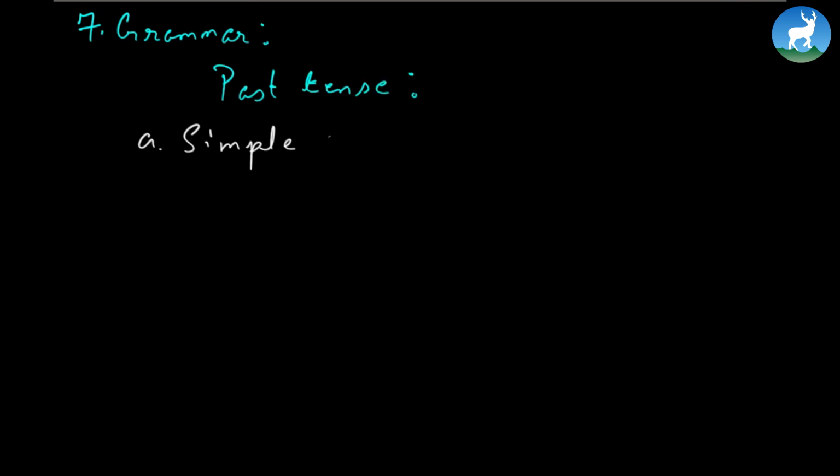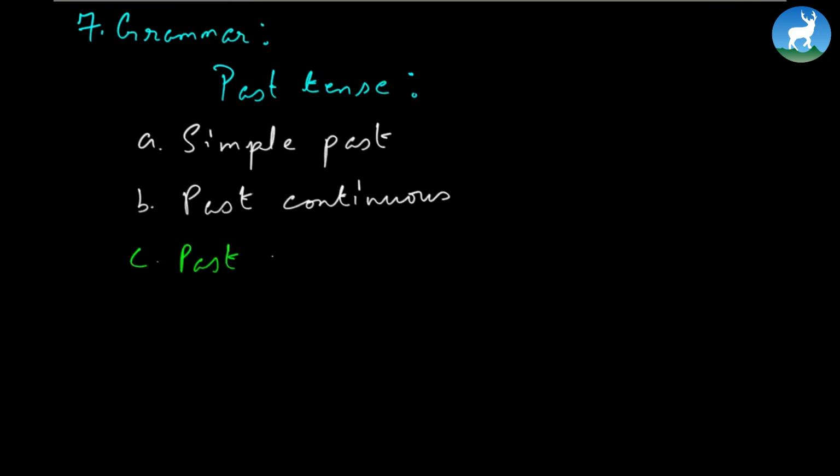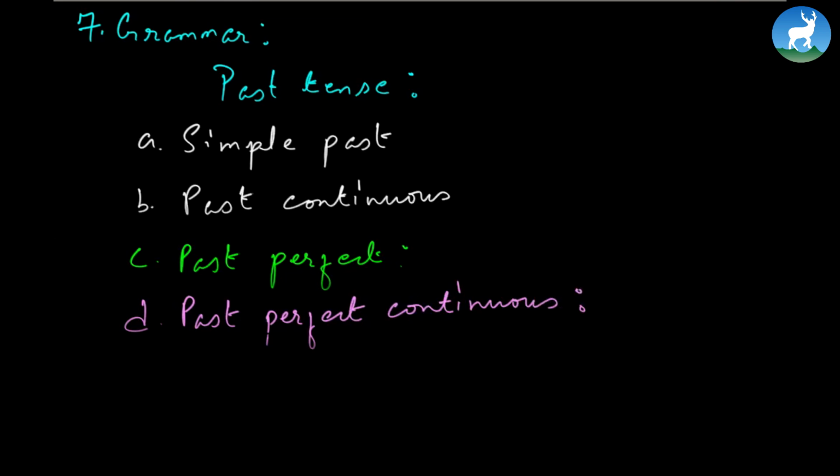Now, this particular grammar portion we are dealing with. If I'm to write past tense, there are 4 types of past tense. One, call it simple past. Next, past continuous, then past perfect, and past perfect continuous. If you have to remember its auxiliary, simple past uses did.